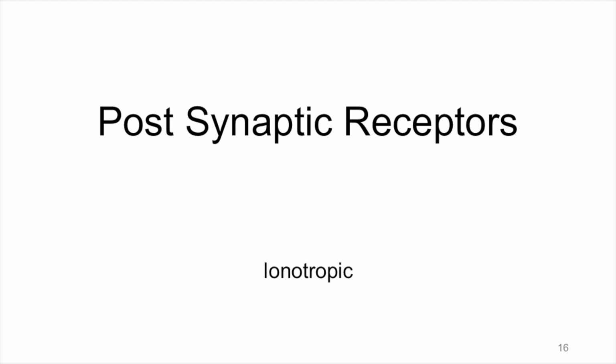In the first part of this course, we talked about postsynaptic receptors and that they can be ionotropic or metabotropic. Ionotropic receptors are themselves ion channels. When neurotransmitter binds, the channel opens, ions flow, and membrane potential changes. The change in membrane potential caused by neurotransmitter binding ionotropic receptors is called a postsynaptic potential.